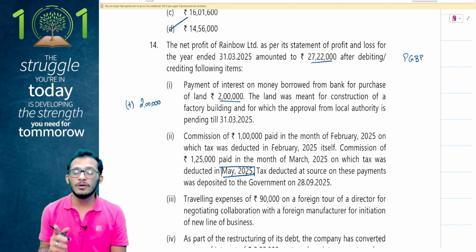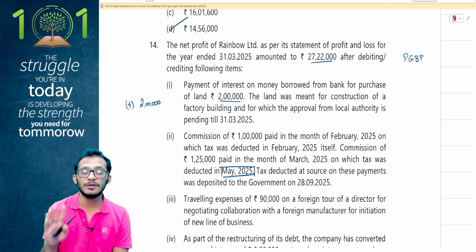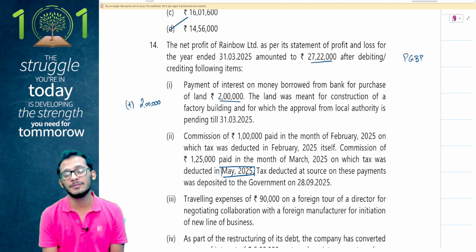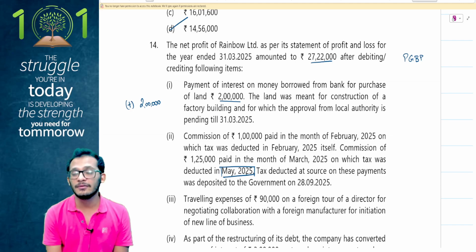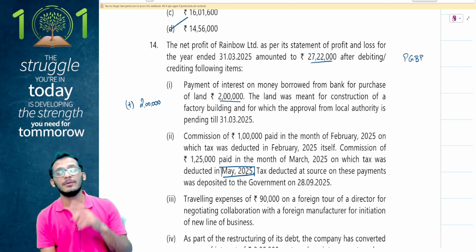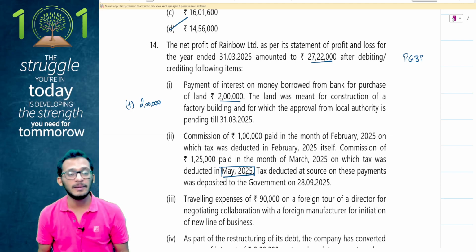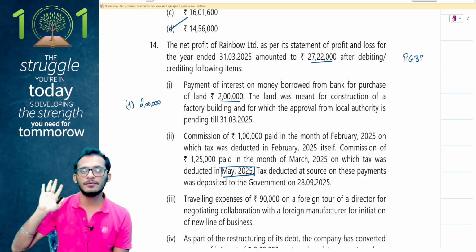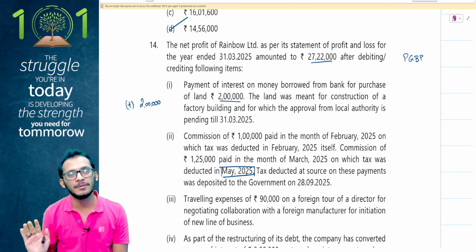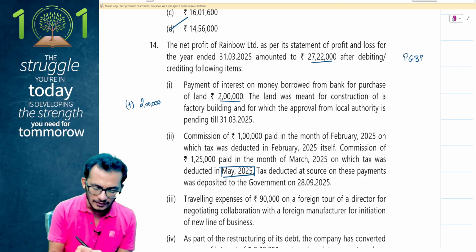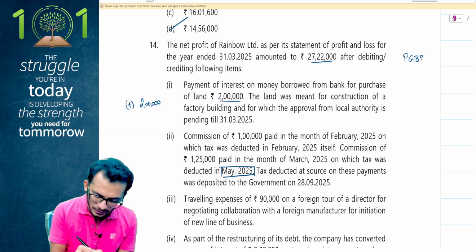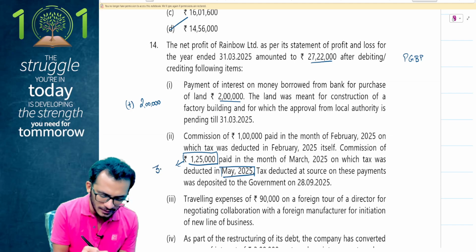People, when Section 40(a)(ia) comes in, it says that when you deduct TDS, you have to deduct TDS in the respective previous year itself, which means by 31st March of the previous year. If not, then you will be disallowed for the same and allowed in the year of the payment. Even if the payment happens before the date of return filing, if the deduction did not take place before 31st March, it is a disallowance. So I'm going to look into this and this is going to be disallowed. This is going to be disallowed for 30%.